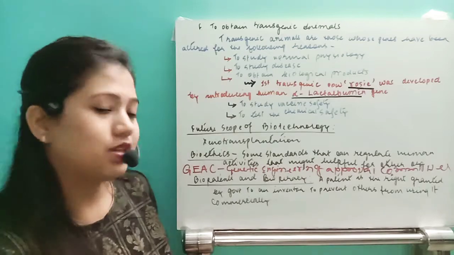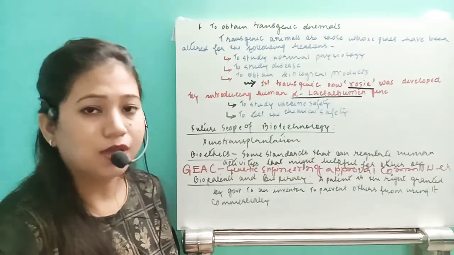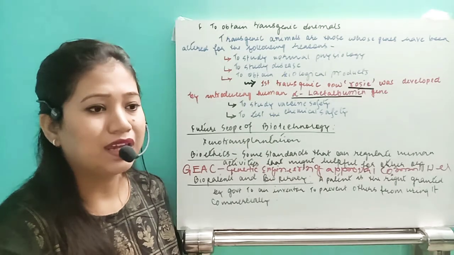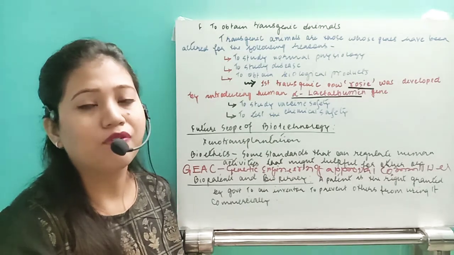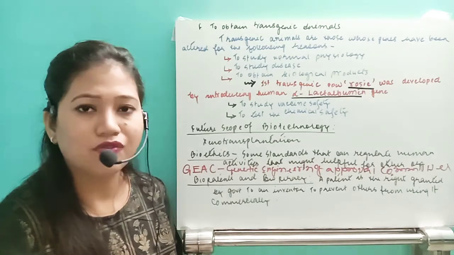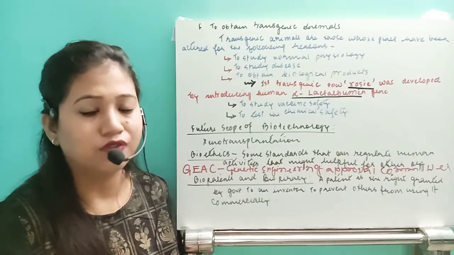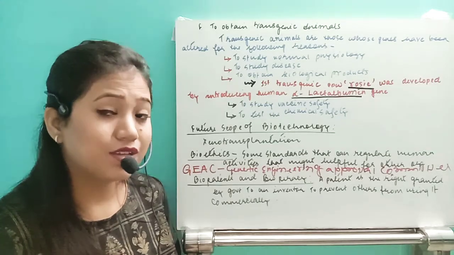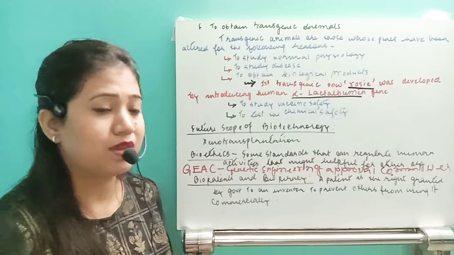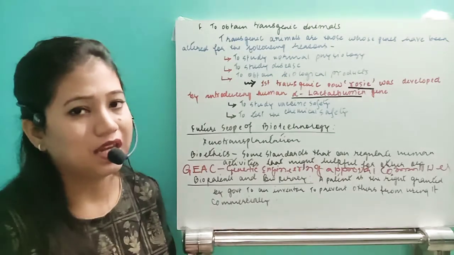This Genetic Engineering Approval Committee checks and gives approval to any type of experiment going on in biotechnological laboratories, in any research center or any of the universities. So that's why we have those standards that are maintained by GEAC in India.